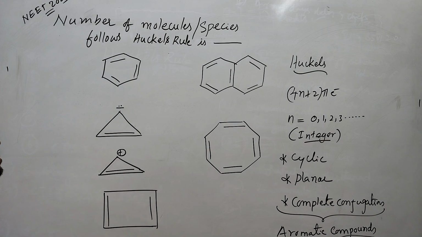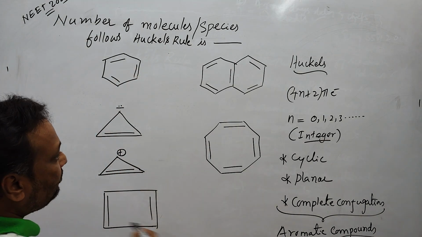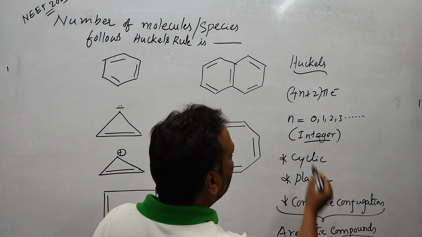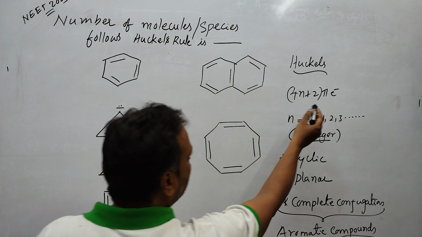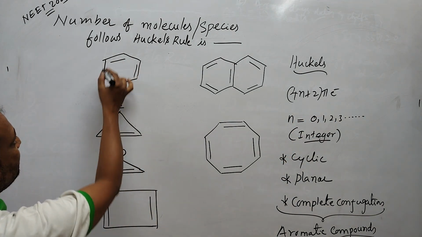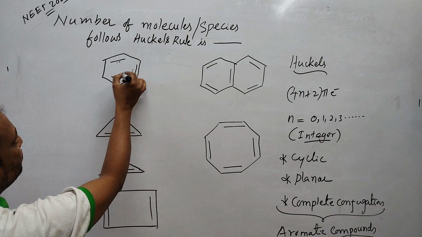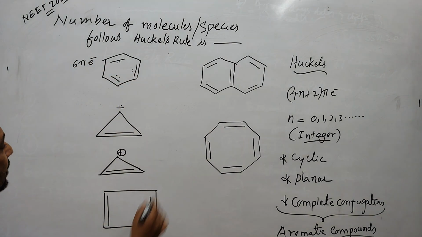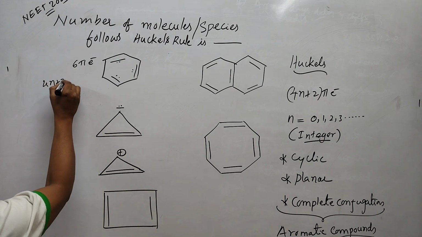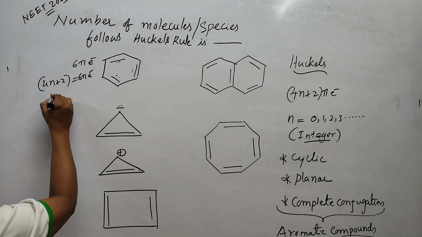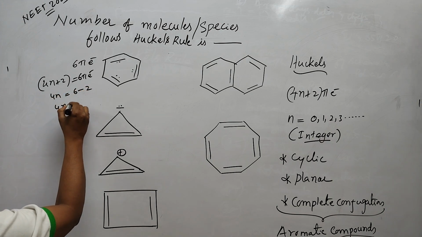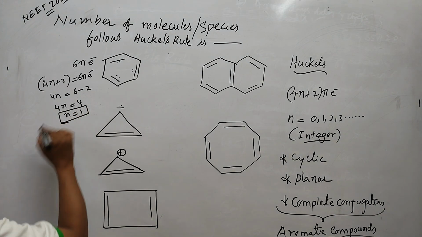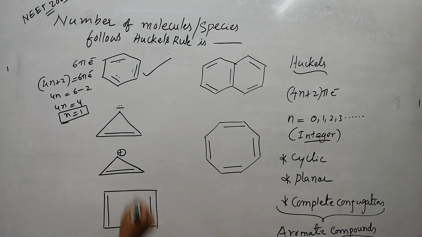In this question they have asked about the number of molecules which follow Huckel's rule. According to Huckel's rule, n should be 0, 1, 2, 3, 4 and so on, according to 4n plus 2 pi electrons. So we have to calculate the total number of pi electrons. In this example it is benzene. The ring contains 6 pi electrons. Now I am going to apply Huckel's rule here. 4n plus 2 should be equal to 6 pi electrons, so 4n is equal to 6 minus 2, 4n is equal to 4, n is equal to 1.